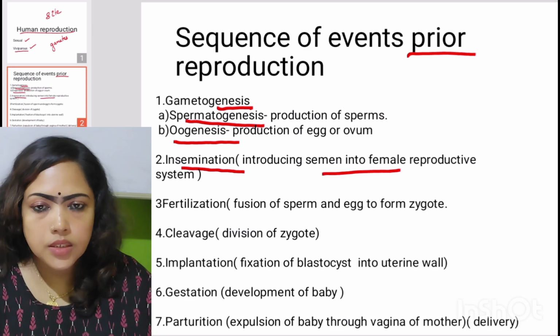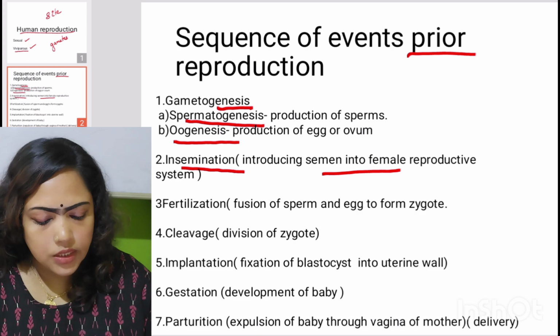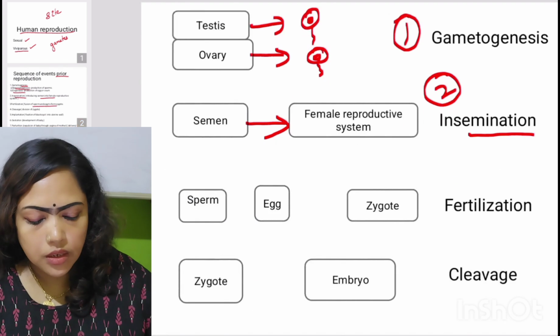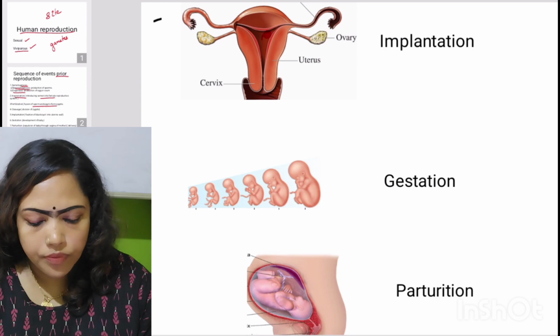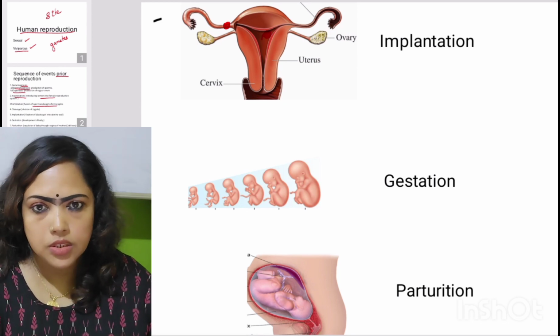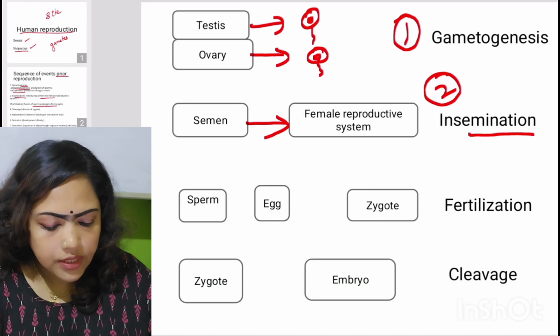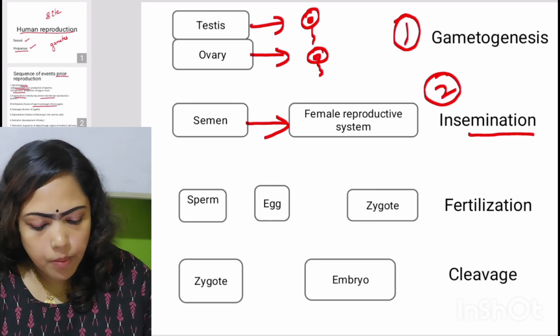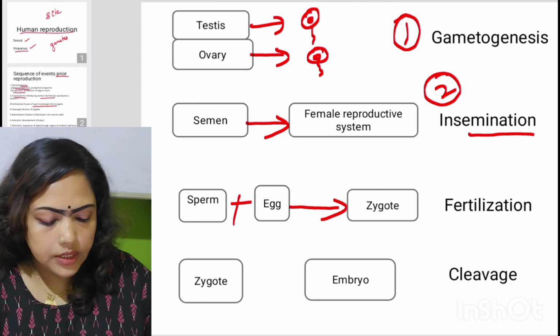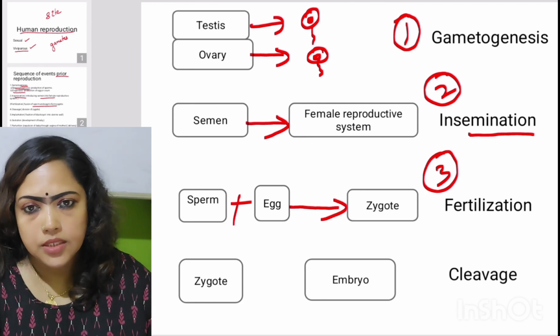And no doubt the third step is what? Fertilization. That is the fusion between sperm and egg to form what? Zygote. This occurs within the fallopian tube of the mother or the female reproductive system. Okay. The sperm and egg fused to form single-celled zygote. That is the third requirement, which is fertilization.